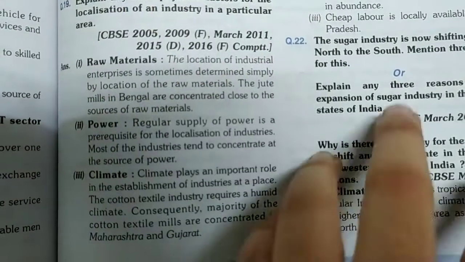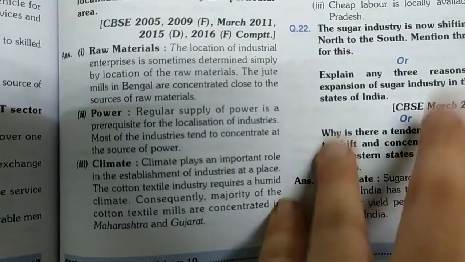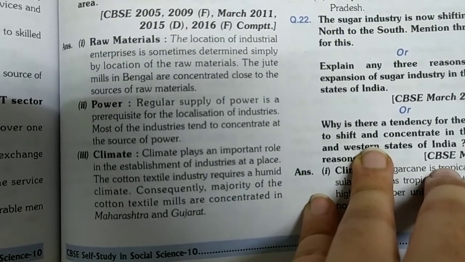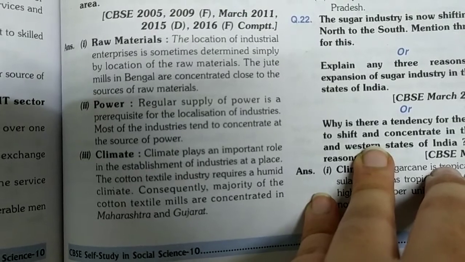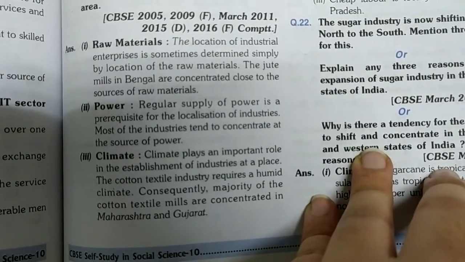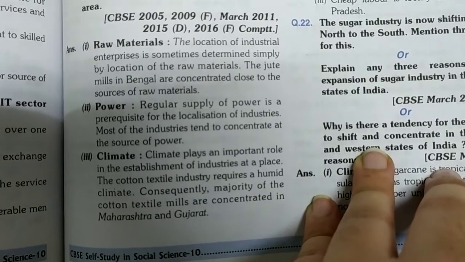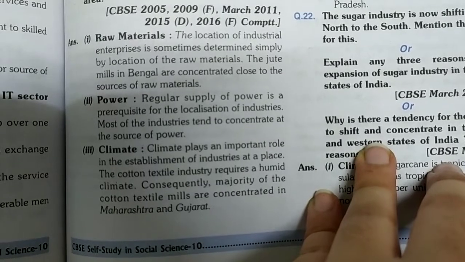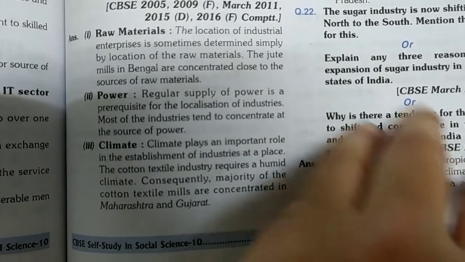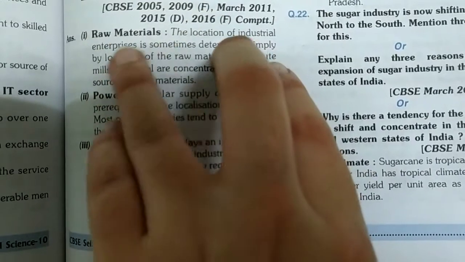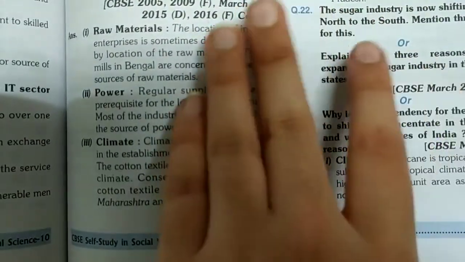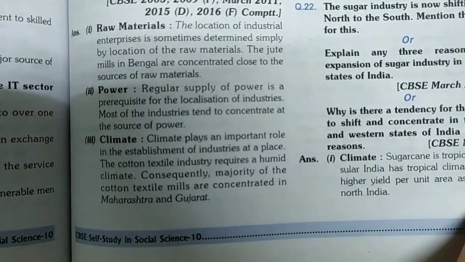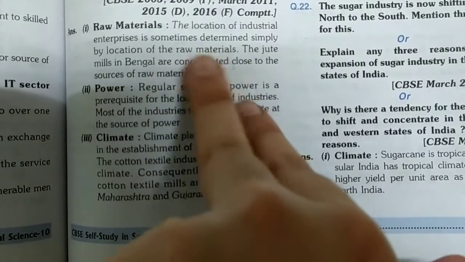So first point is raw materials. The location of industrial enterprises is sometimes determined simply by the location of raw materials. The jute mills in Bengal are concentrated close to the source of raw materials. Any industry needs raw materials, and if the raw materials are not available to the industry, what would they produce and what would they give to the consumers or to the market? So raw material is very important for an industry. So it is the first factor that the location of industrial enterprises is sometimes determined simply by the location of raw materials.